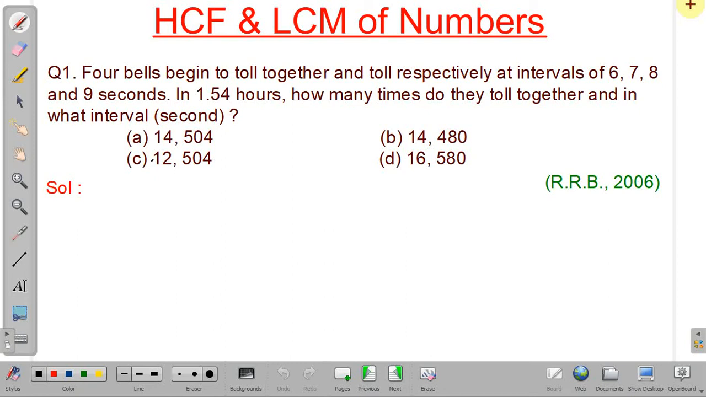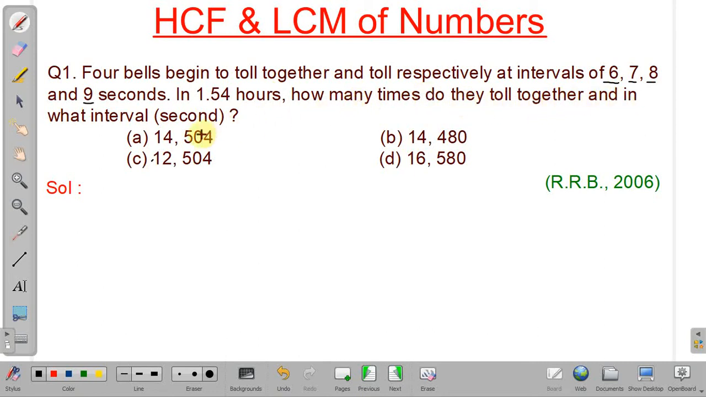Four bells begin to toll together. That is, they start ringing together, and the time interval after which each bell rings: the first bell rings after 6 seconds, the second bell after 7 seconds, the third bell after 8 seconds, and the fourth bell after 9 seconds. So we have to find in 1.54 hours how many times they toll together and in what interval.